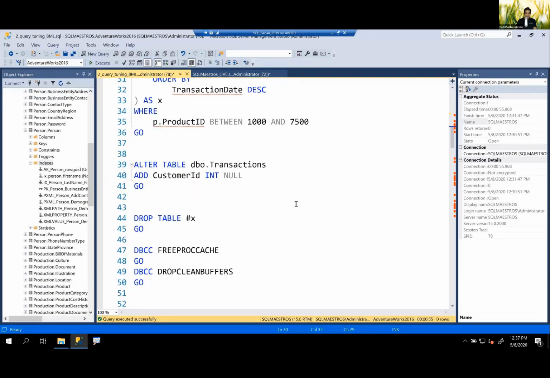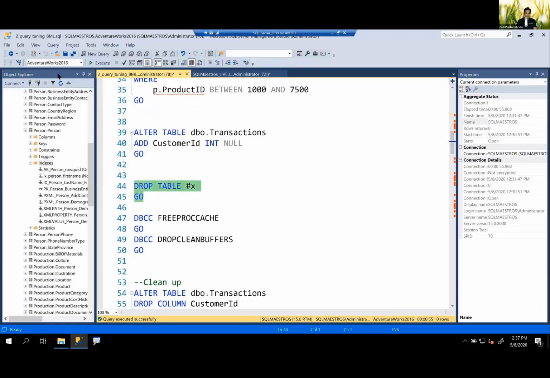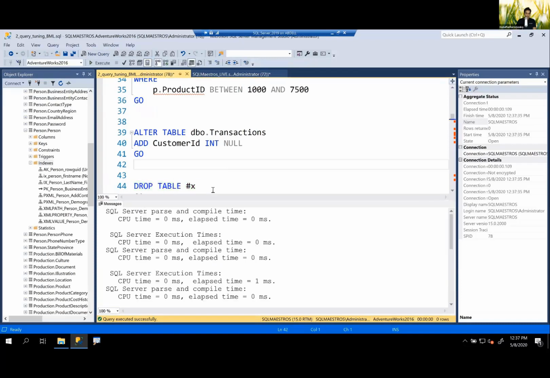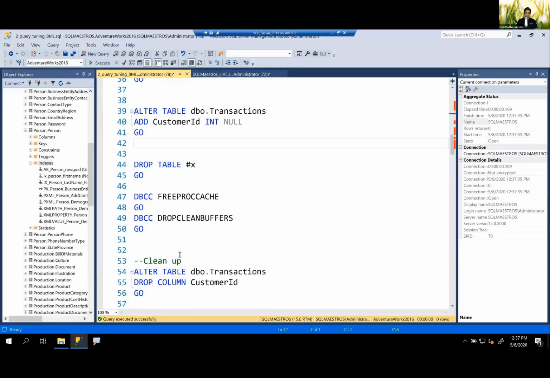All right, let me drop this table and let me clean this up, okay? And drop the column as well.